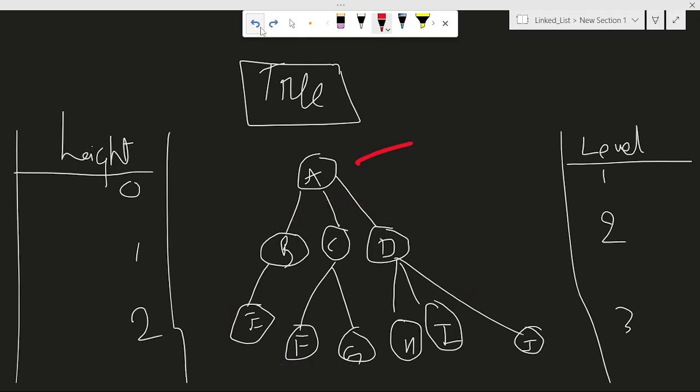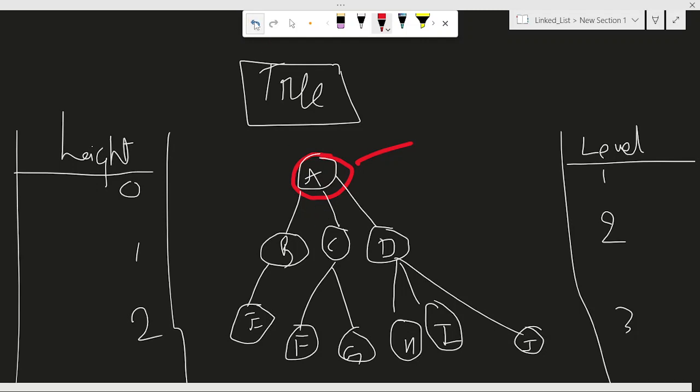So let me tell you what the root node is. This is a root node. We call it a root node because from this node all other nodes start. It has no parent at all. For this A there is no parent. So again, what is a parent? Let me discuss it one by one.